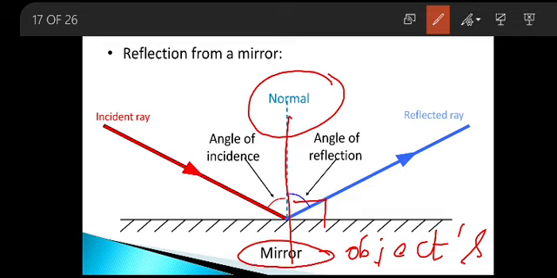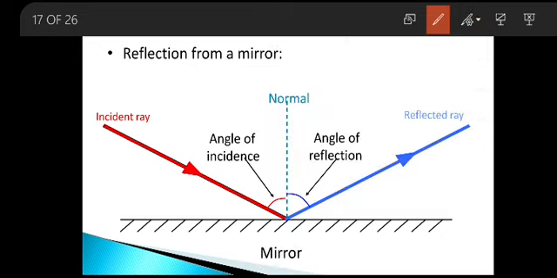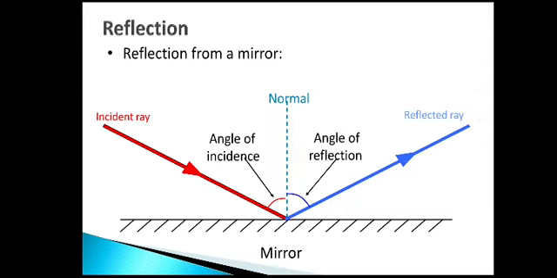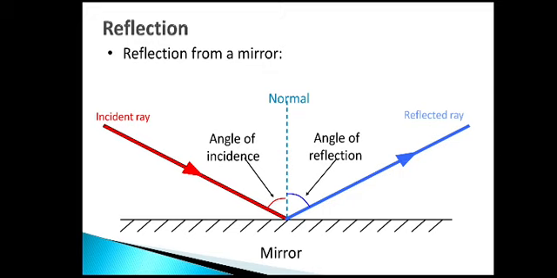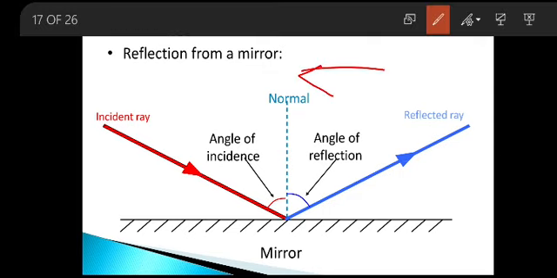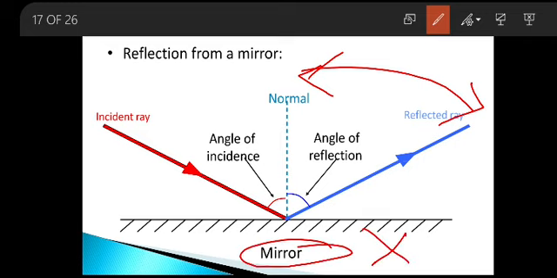Okay, my dear children. Next, there are two more parameters which you should know. Whenever I measure the angle from the normal to the reflected ray, it is the angle of reflection. Only between the normal and the reflected ray, my dear children. I am not measuring any angle with respect to the reflecting surface, only with respect to my normal. If I measure the angle between the incident ray and the normal, then it is the angle of incidence.